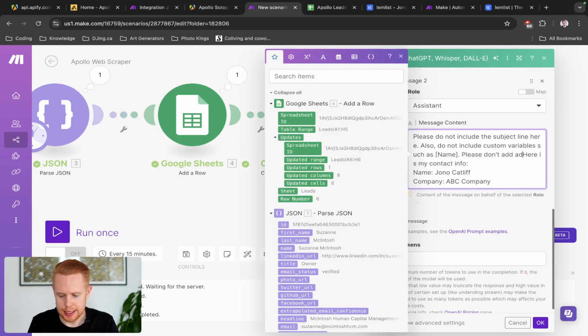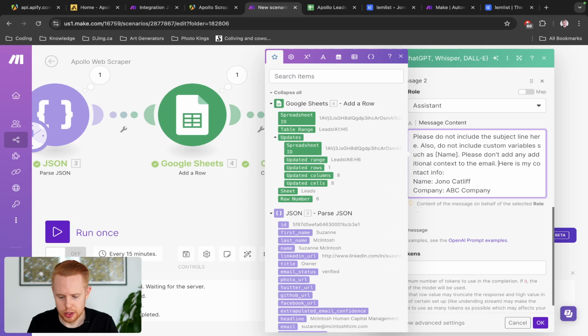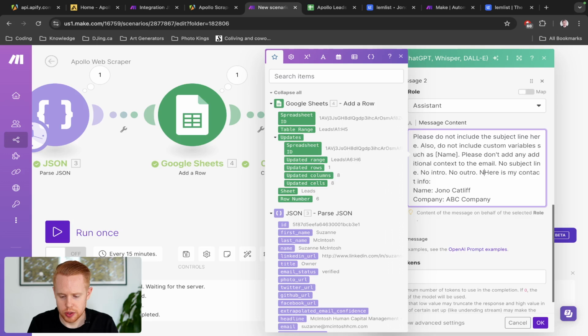Please don't add any additional context to the email. No subject line, no intro, no outro, no additional text, just the email, and that should be good.